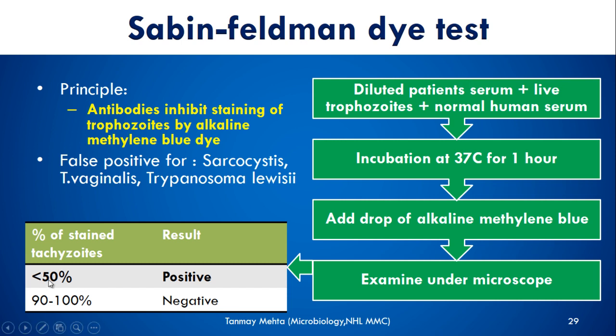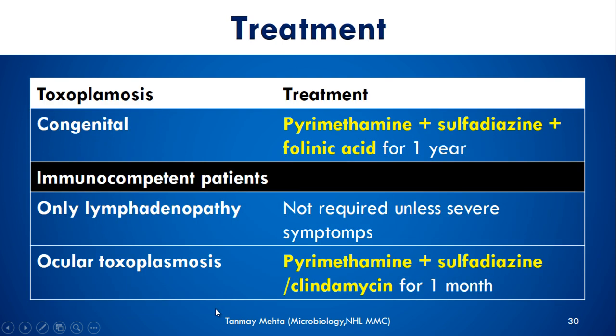So if you see that less than 50% of tachyzoites or trophozoites are stained, that means the result is positive. But if you see that most of them, 90 to 100%, are stained, that means the patient does not have any Toxoplasma antibody. What could be the treatment for Toxoplasmosis?